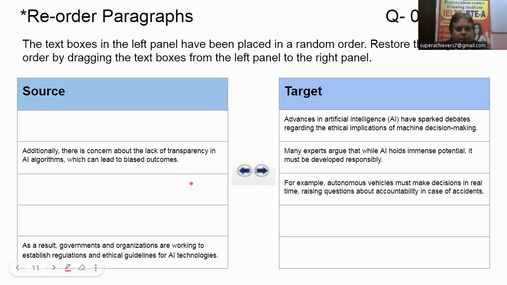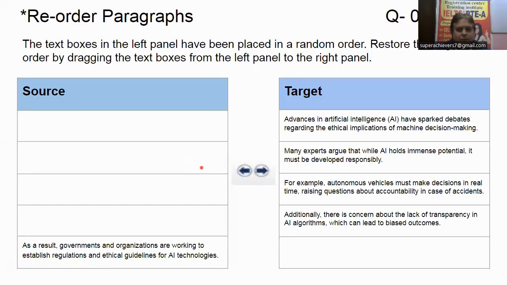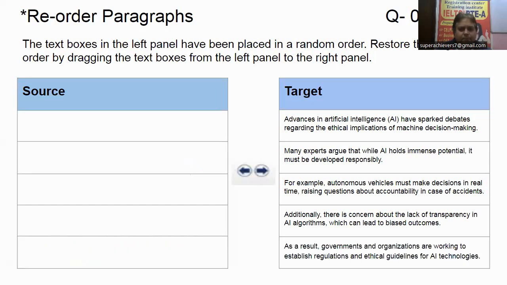So I will choose the second one here, and "As a result" would usually be the last statement. So I will drag and drop here. Now we have solved two questions successfully, and I suppose this theory is very helpful for your interpretation of how to solve reorder paragraph.